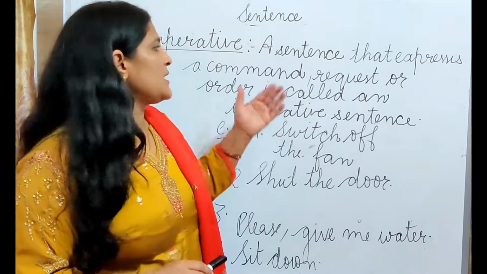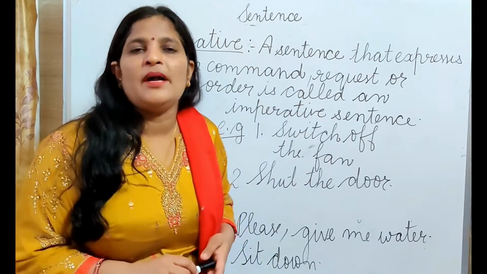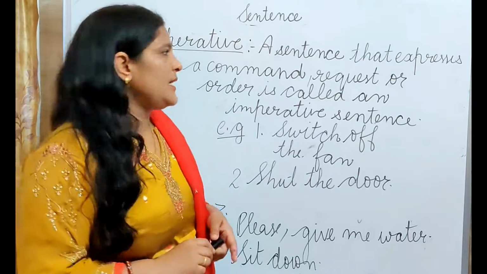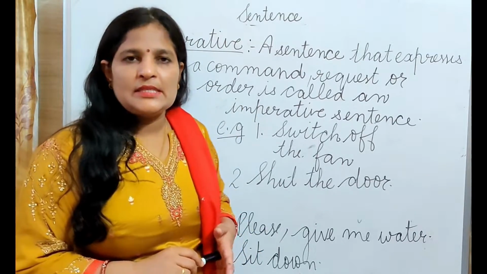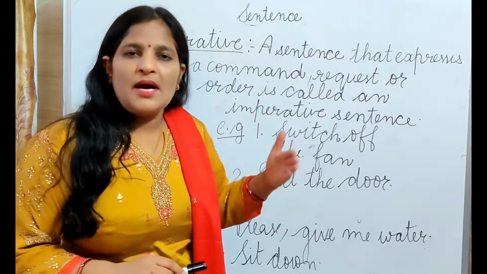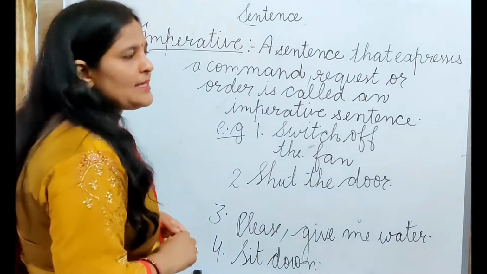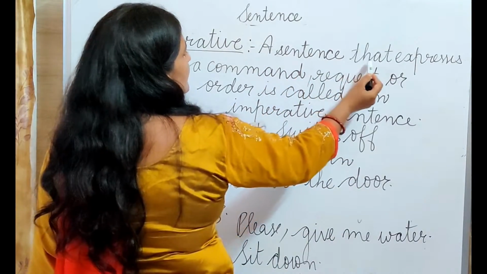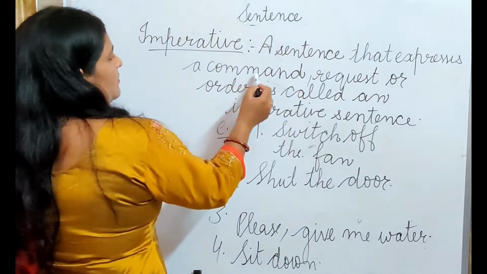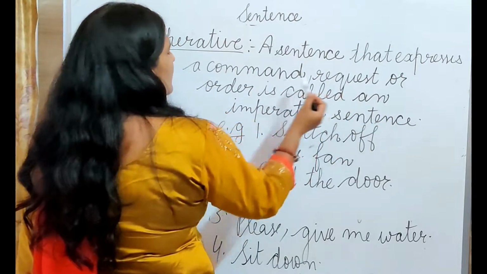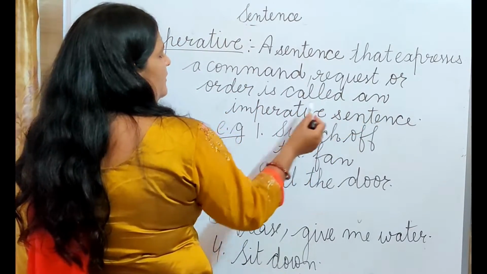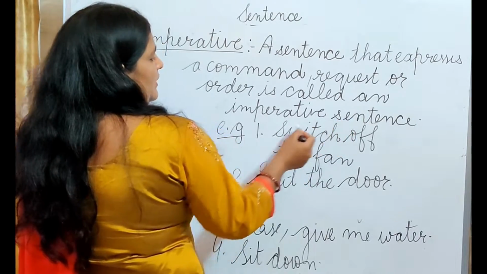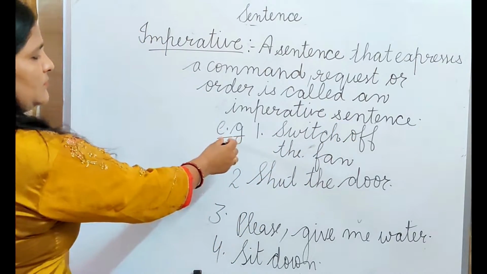A sentence that is used to express a command, request or order is called an imperative sentence. It is used to give a command, request or order. Let's read: a sentence that expresses a command, request or order is called an imperative sentence. Let's see the examples.